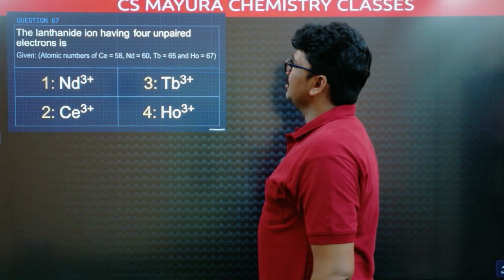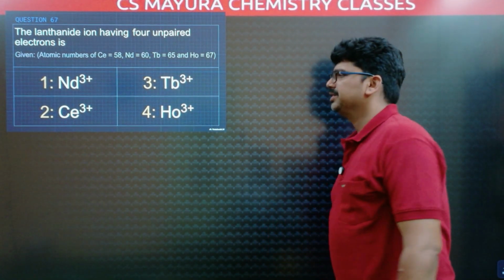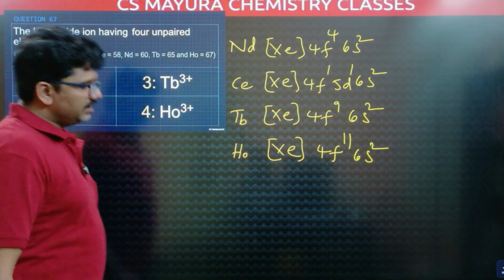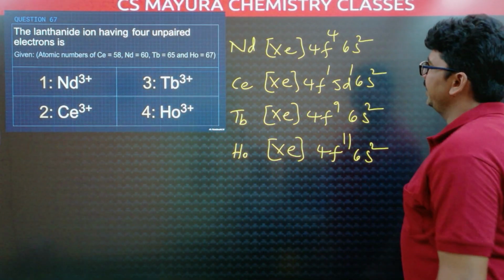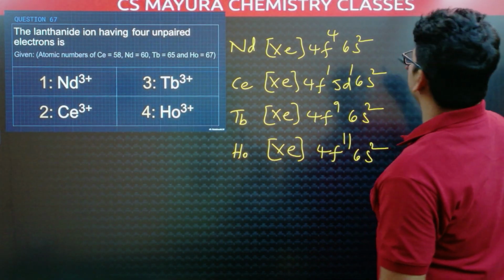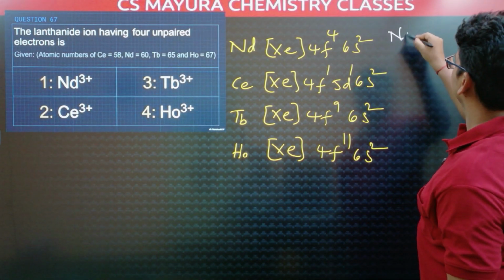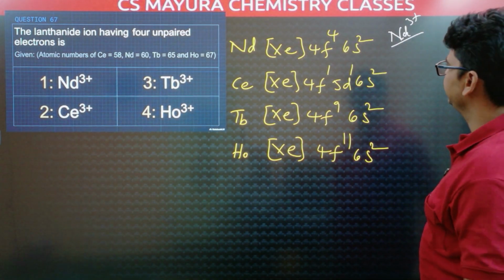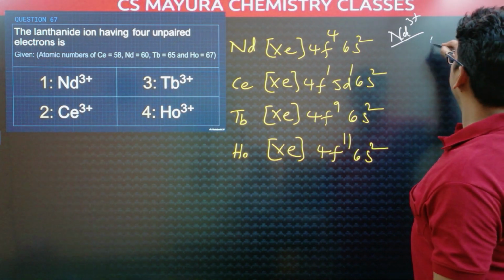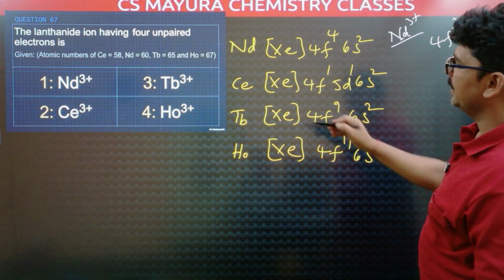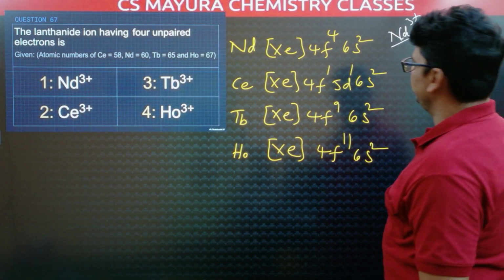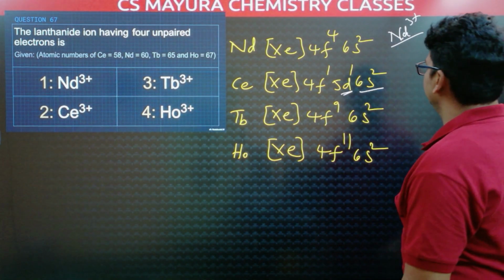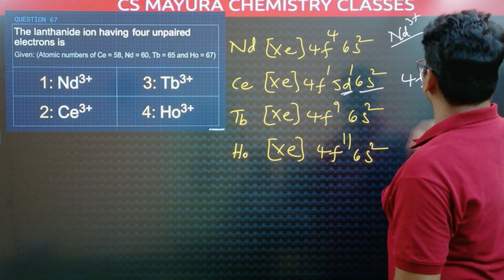Next, lanthanide ion having 4 unpaired electrons. Neodymium 3 plus, terbium 3 plus, cerium 3 plus, holmium 3 plus. So, these are the configurations of all 4 lanthanides. Nd3 plus means remove 3 electrons from this configuration. Here 2 electrons, here 1 electron. Then it is 4f3. Next, Ce3 plus. Cerium 3 plus, from the outermost shell we have to remove electrons. Then 3 electrons are removed, that is 4f1.